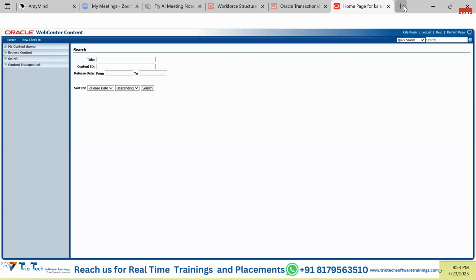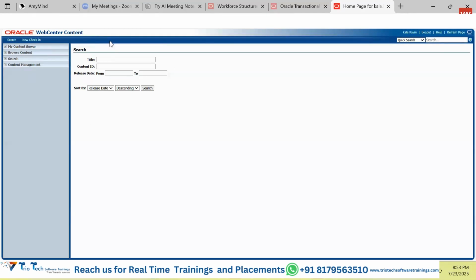Guys, it's like if you have purchased an iPhone, you may have a 128 GB variant of the iPhone. But in addition to that, the iPhone gives you maybe 10 GB of free cloud space also, right? Every iPhone gives 30 GB or 10 GB of free iCloud space. Same way, once we purchase this software, Oracle Fusion also gives you some cloud space where you are going to put files.